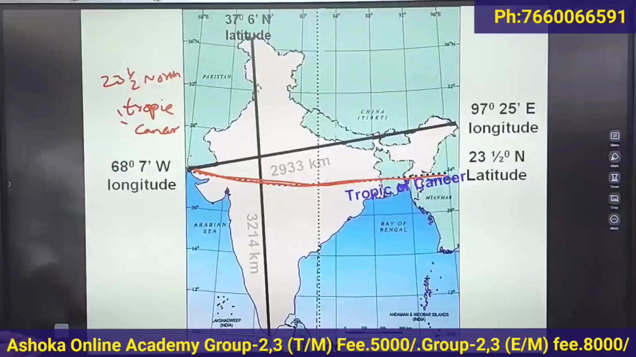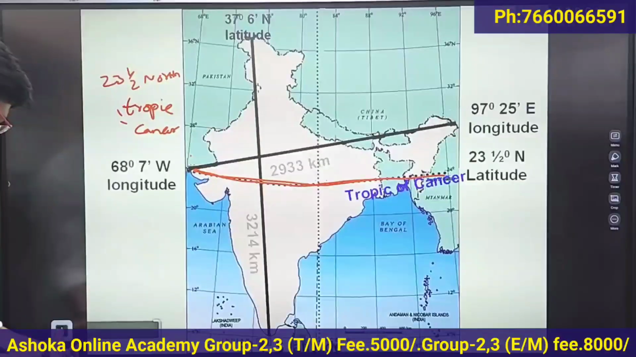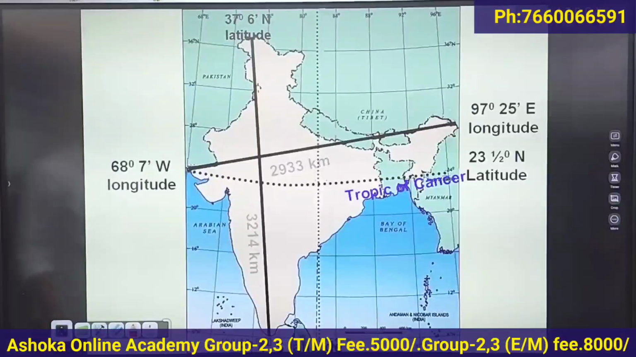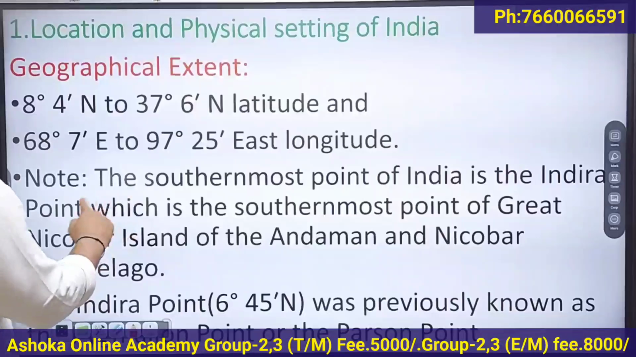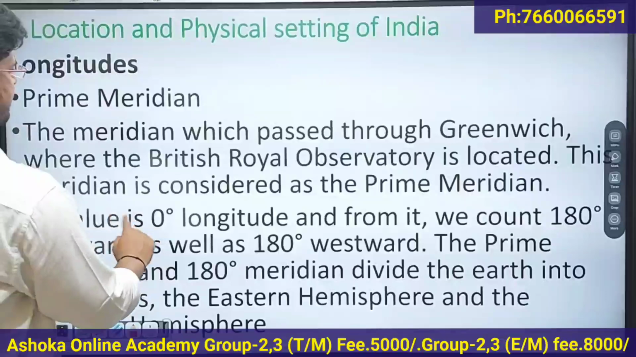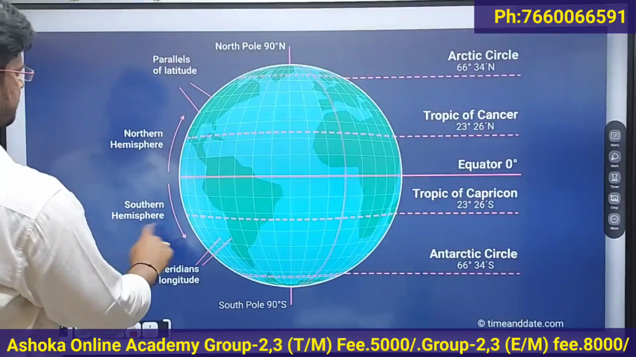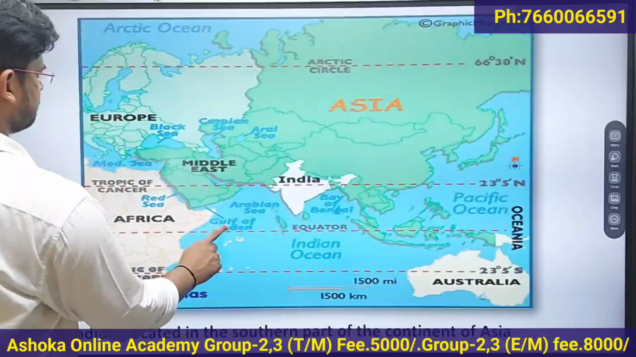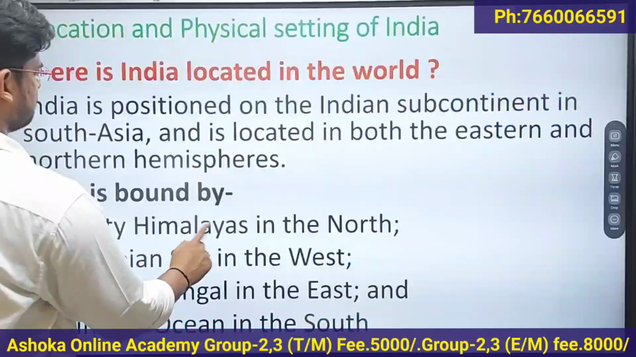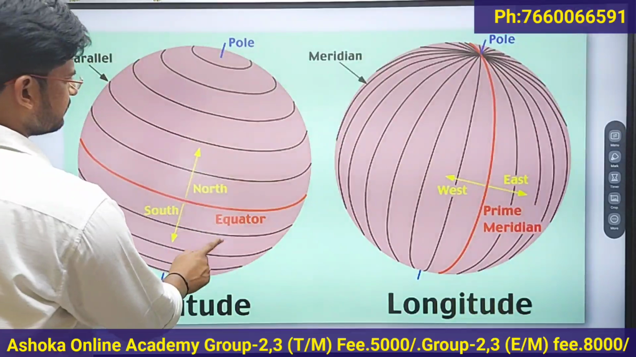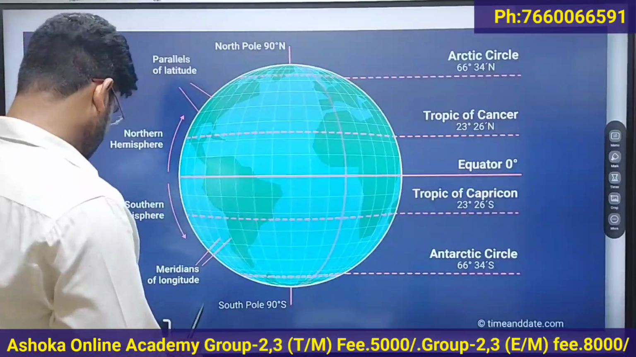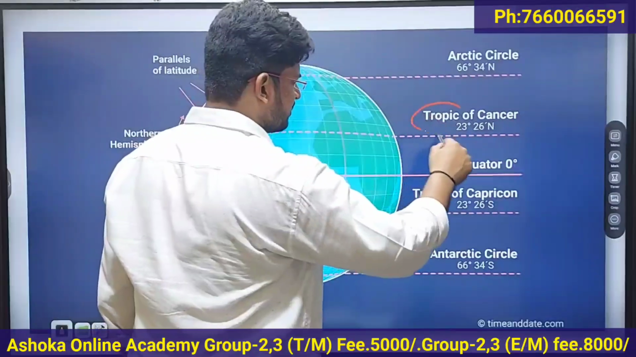So in the examination they may give you this question: which of the following important latitudes passes through India? Your answer should be Tropic of Cancer. So which latitude passes through India? It is the Tropic of Cancer.